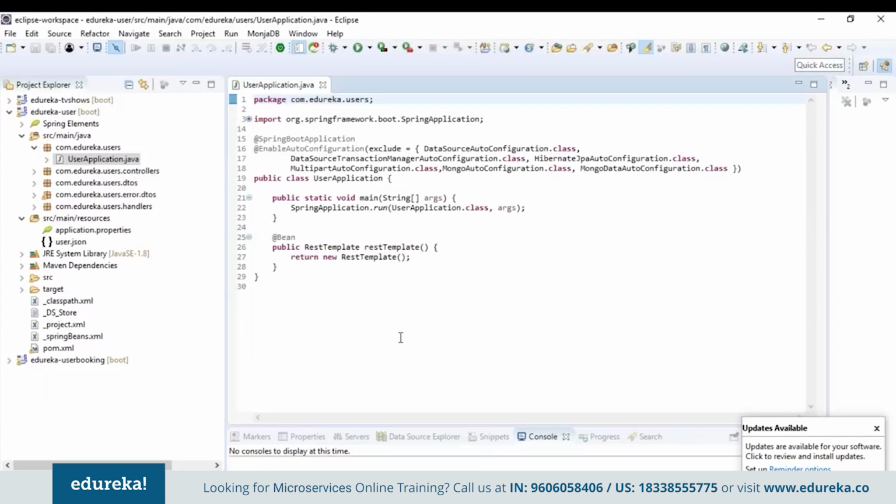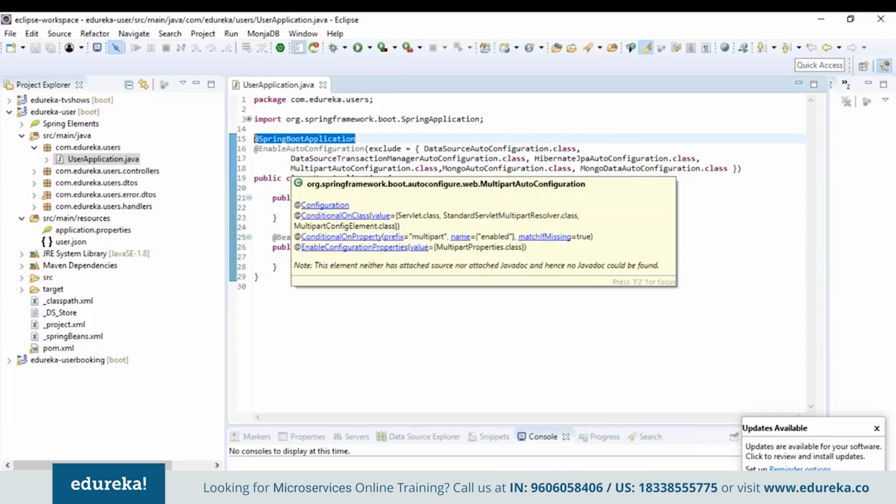Okay, so the user service has an auto-created Java file which imports various classes and annotations. We import Spring Boot application so that it can trigger the configurations for enable auto configuration and others. Okay, now Harsha has a question on what it exactly means to exclude data source auto configuration. Well, this means that we want to disable data source auto configuration, Mongo auto configuration, and others for our application.